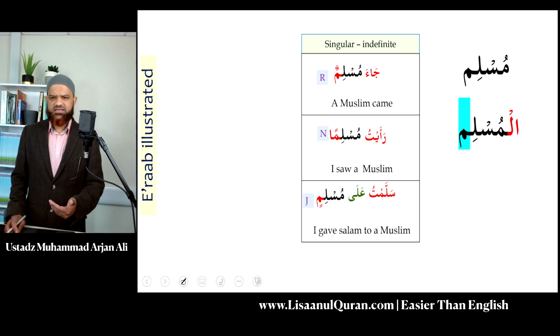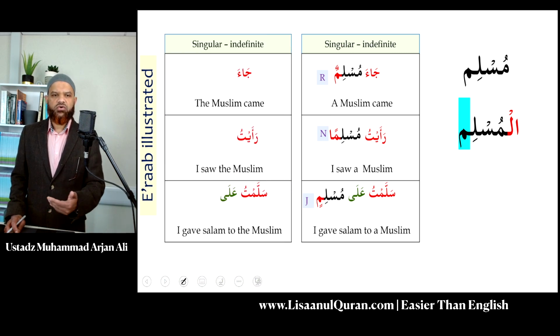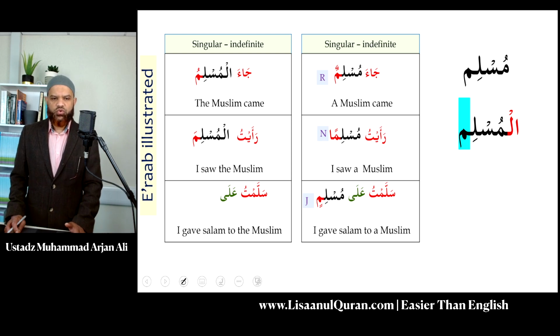Now it is exactly the same whether we use definite or indefinite, the verbs remain the same. So instead of saying a Muslim came, we are going to say the Muslim came. We will have ja'a al-Muslimu. I saw the Muslim, ra'aytul Muslima, and I gave salam to the Muslim, sallamtu ala al-Muslimi. So you can see the three different versions, whether it's definite or indefinite.